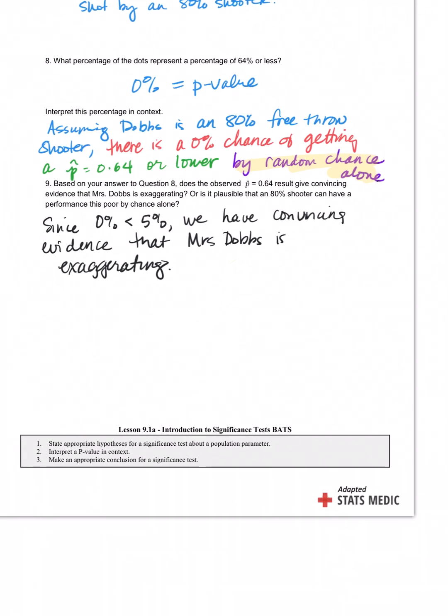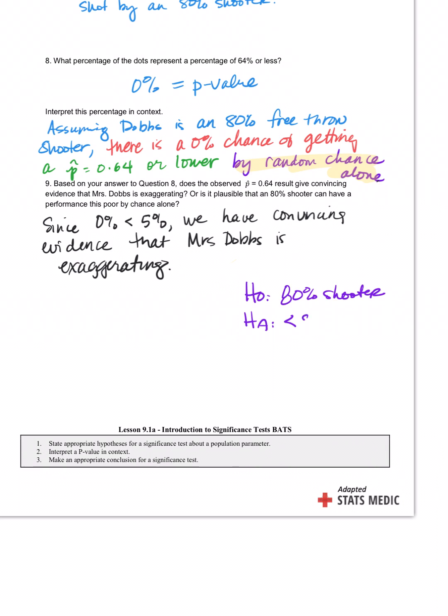So look, what do we have to take away from this simulation? It's just these three things down here. State an appropriate hypothesis. Well, what was our hypothesis here? We'll get these symbols in a minute, but the null hypothesis looks like this. It's H null. It's not H0, not HO, it's H null, so we just say null hypothesis. The null hypothesis was that I'm an 80% shooter. But the alternative was, okay, what did our sample say? 64%?